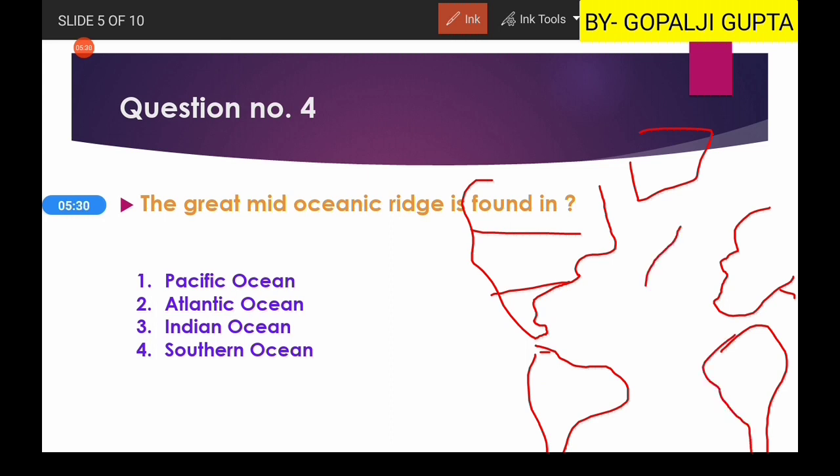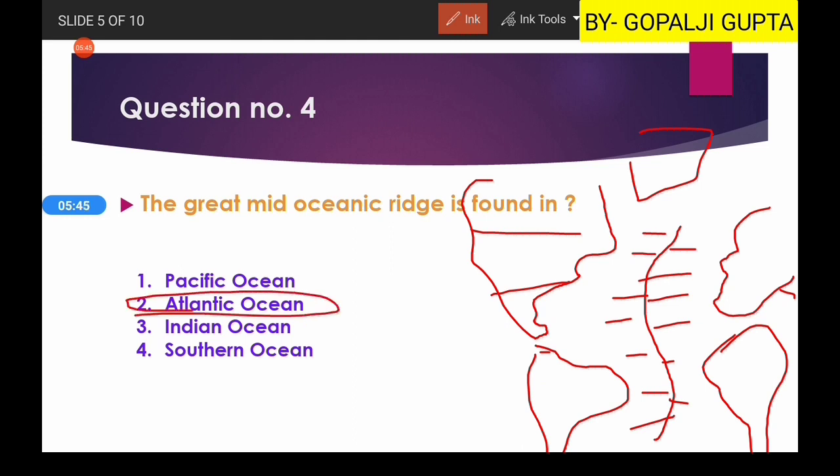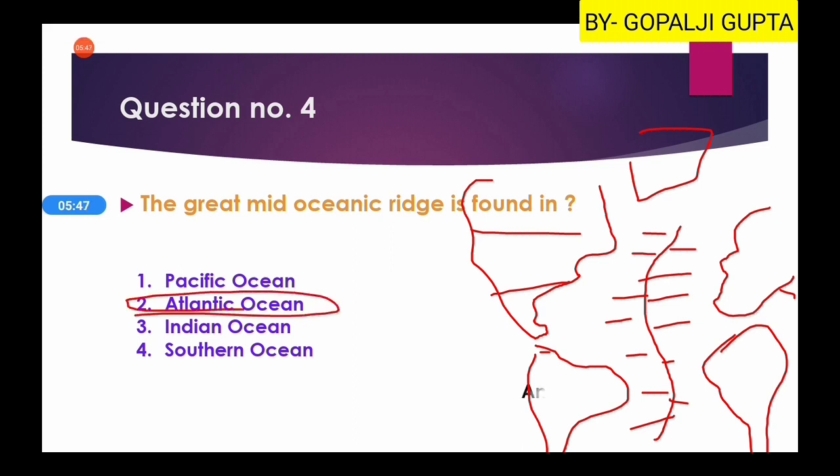So within these there is the oceanic ridge which is known as the Great Mid-Oceanic Ridge, because it is presently the largest mid-oceanic ridge found on Earth. So this is the Atlantic Ocean. Second option will be our right answer.